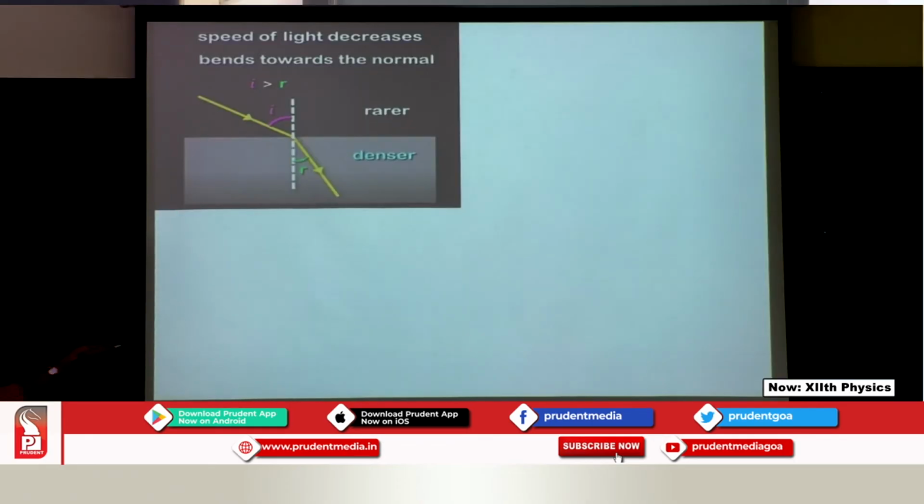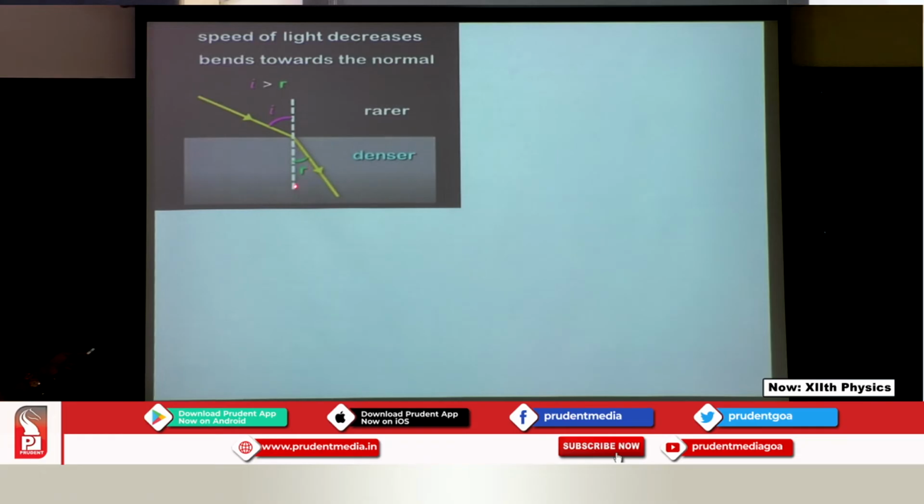Now, look at it carefully. I have a rarer medium, which I can think of as air, and a denser medium, which I can think of as water or glass. Over here the ray hits the interface with a certain angle i, going from the rarer to the denser. When the ray is moving into a denser medium, the refracted ray is always going to bend towards the normal.